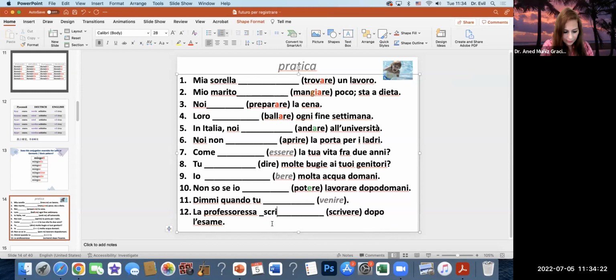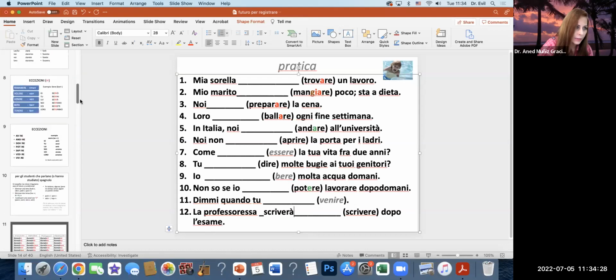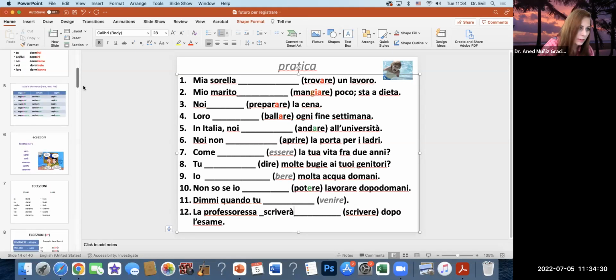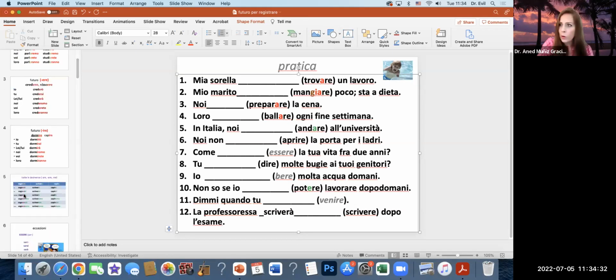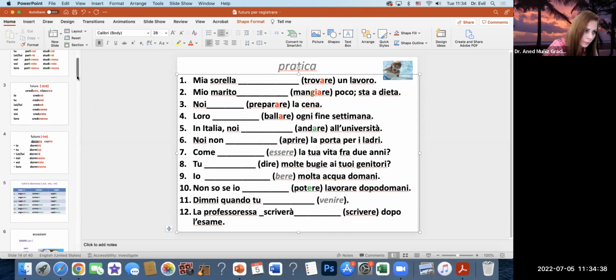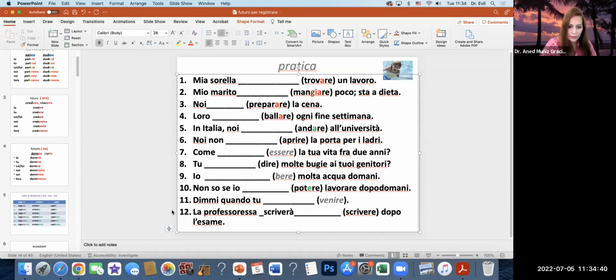So la professoressa scrive, and let me put this here in the endings so that you can see the endings here. If you are on a big enough screen, you may be able to read the o, i, a, emo, ete, anno, which are here, the endings. Scriverà. And then let's skip that one.